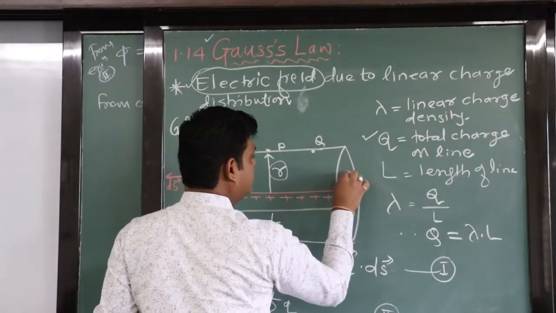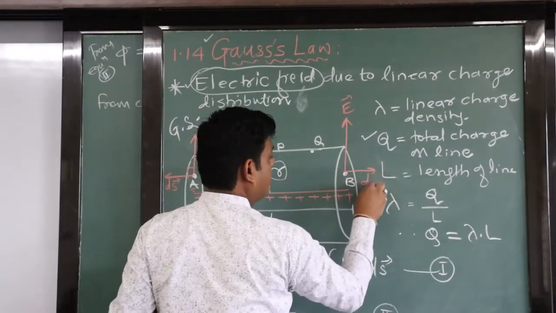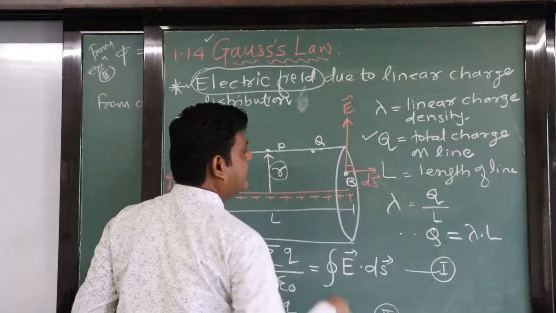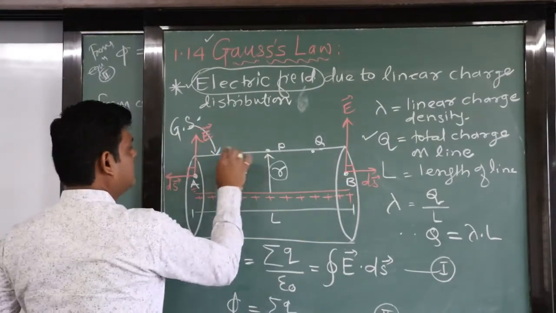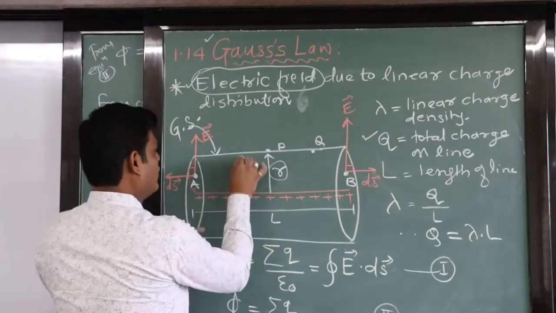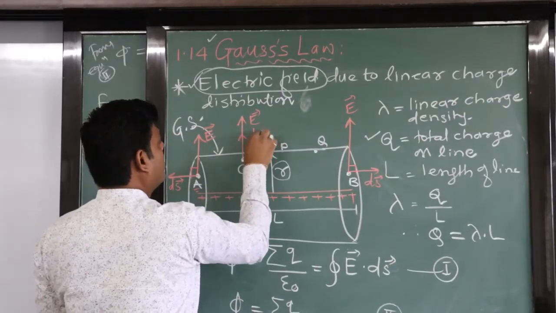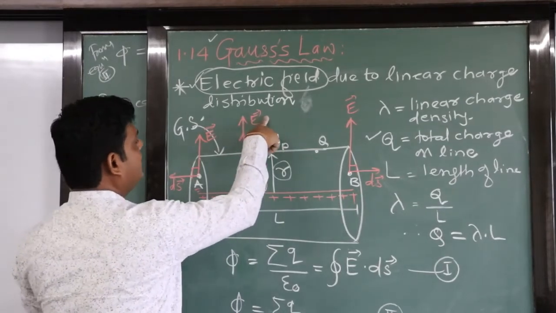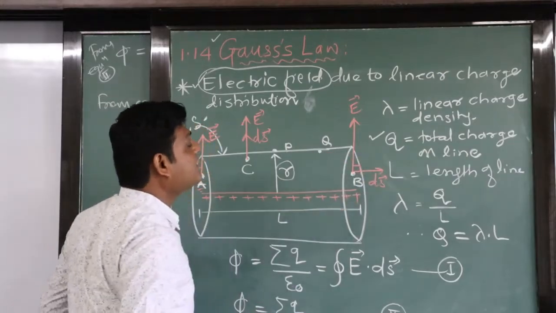Again the angle is 90 degree for the B surface. And for the C surface, the direction of electric field is towards upward and area vector is also upward. So angle between E and ds is 0 over here and here it is 90 degree.